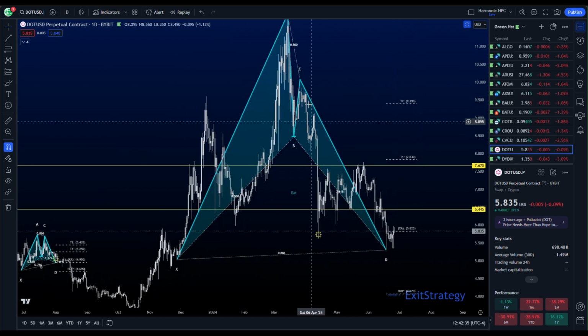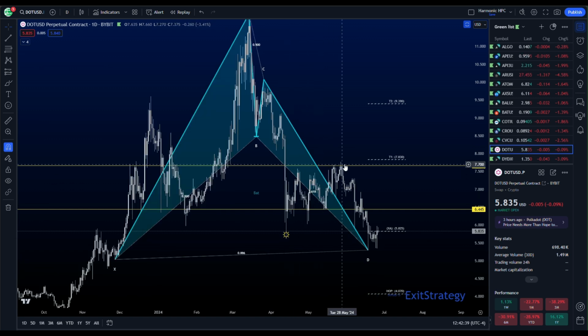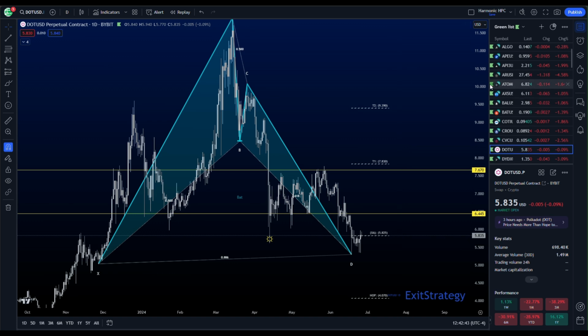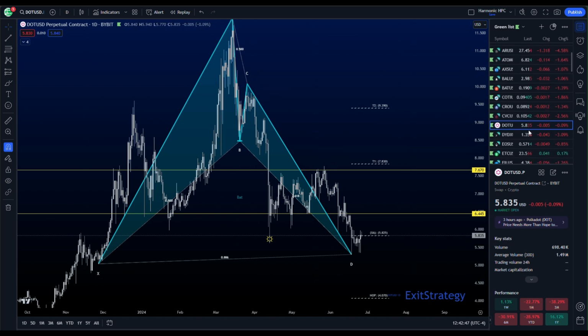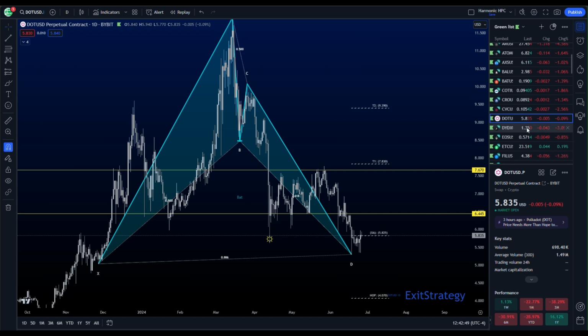This daily bat pattern did complete with this wick down like some of the others did as well. We've rolled back over to extend our D point. Things need to move here. This is actually looking much more symmetrical now though, so that is a good sign.